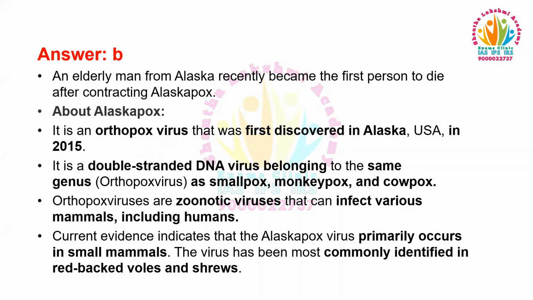An elderly man from Alaska became the first person to die after contracting Alaskapox. About this Alaskapox, it is an orthopox virus that was first discovered in Alaska, USA in 2015. It is a double-stranded DNA virus belonging to the same genus as smallpox, monkeypox, and cowpox. Orthopox viruses are genetic viruses that can infect various mammals, including humans. Current evidence indicates that the Alaskapox virus primarily occurs in small mammals. The virus has been most commonly identified in red-backed voles and shrews.